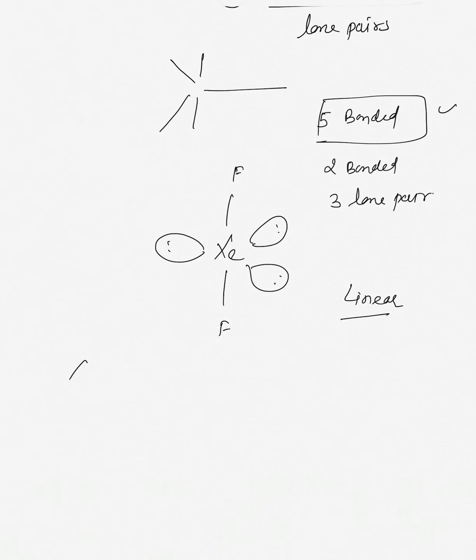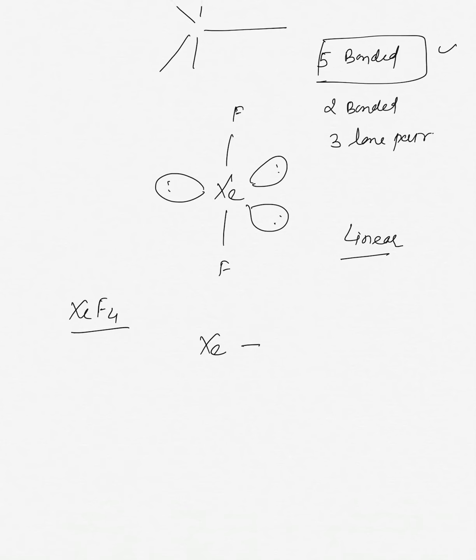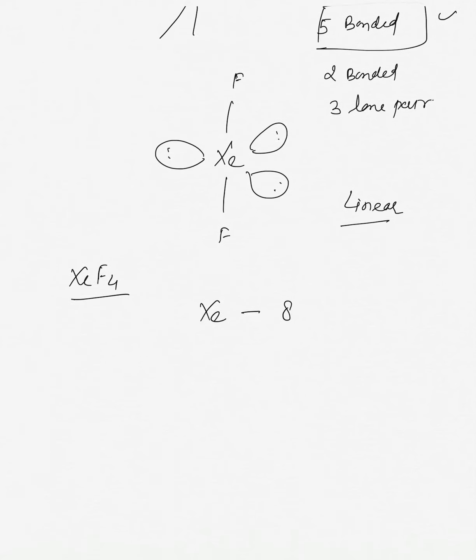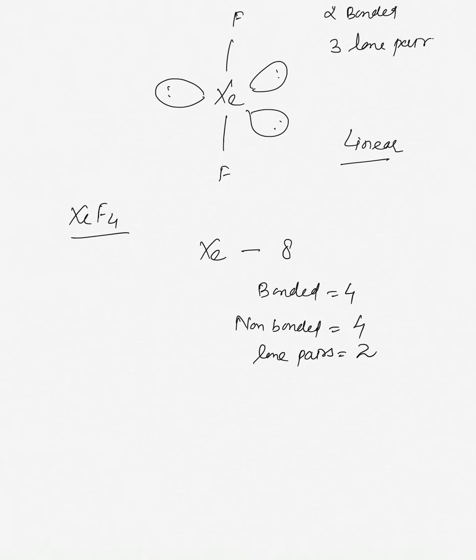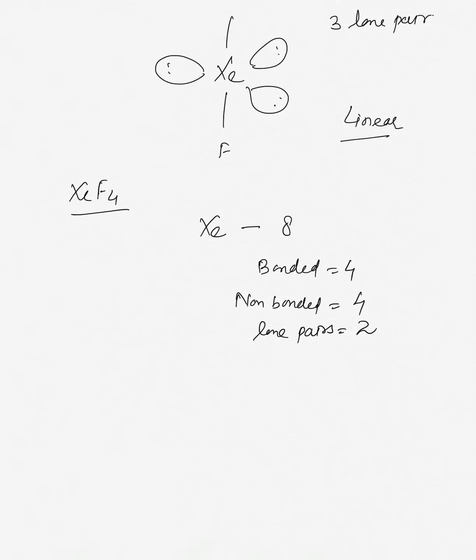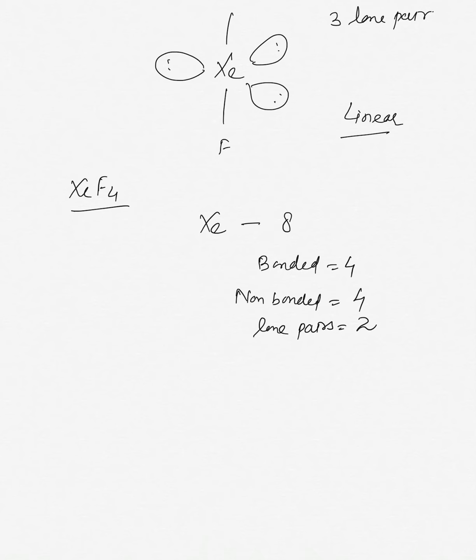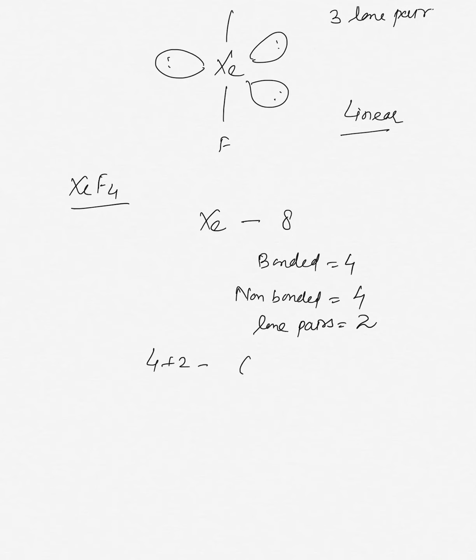Similarly, let us discuss XeF4. Valence electrons, how many are there? 8. Okay. Bonded are equal to 4. Non-bonded, out of 8, 4 are bonded, so 4 are non-bonded. So that means lone pairs. How many lone pairs? 2 lone pairs are there. Okay, if 2 lone pairs are there, total 4 plus 2, 6 hybridized orbitals.